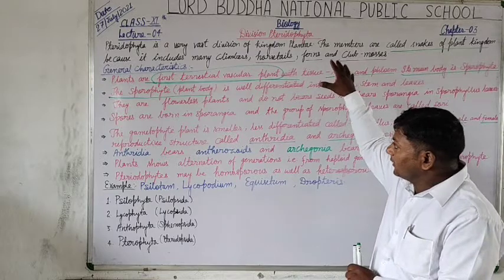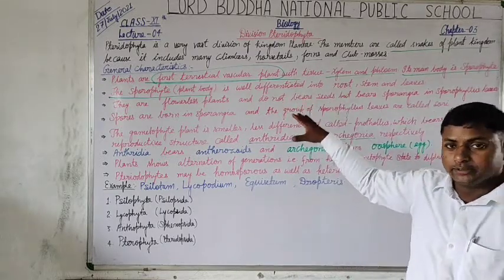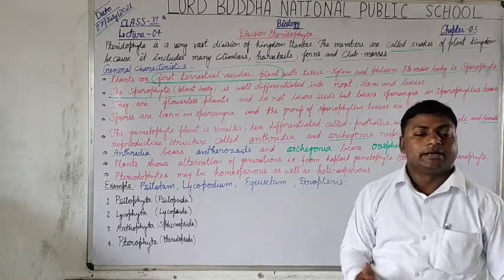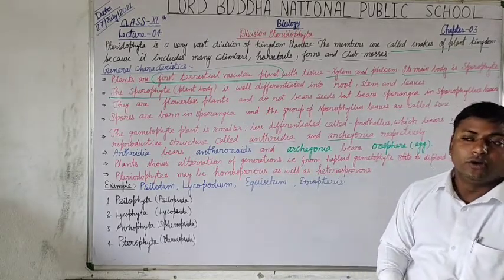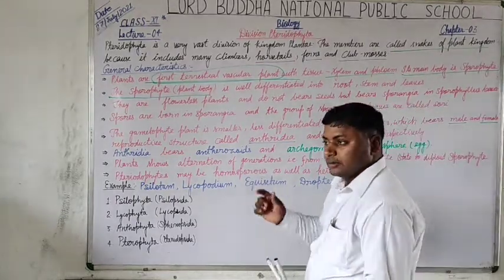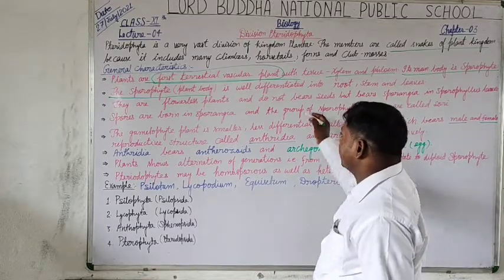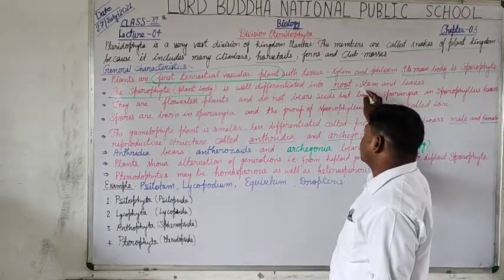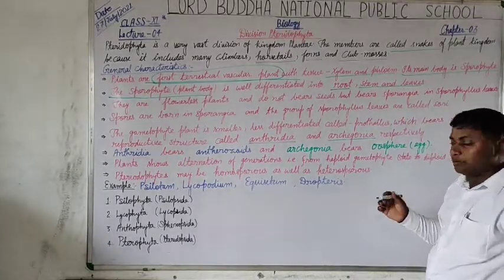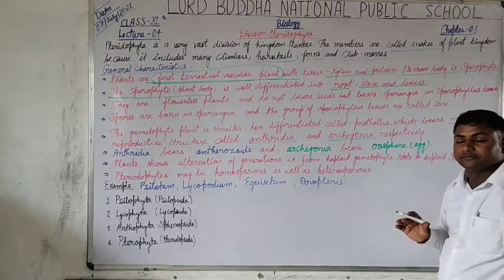So, the member plants represent the sporophyte as the dominant plant. And the plant body is well differentiated into root system and shoot system. It means stem, branches and leaves are present.